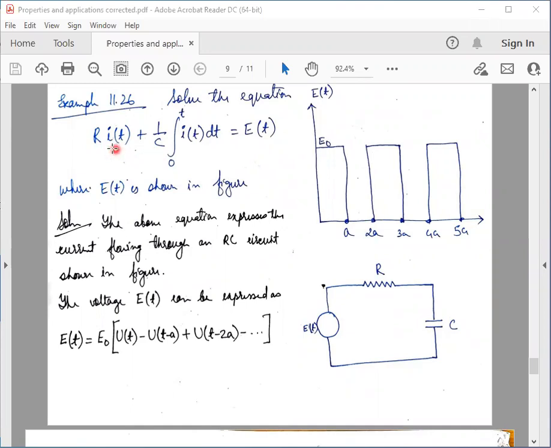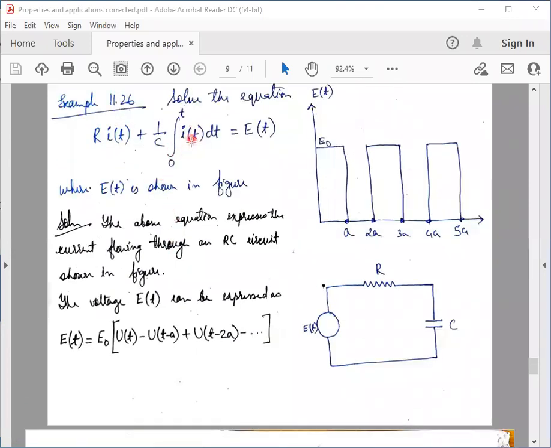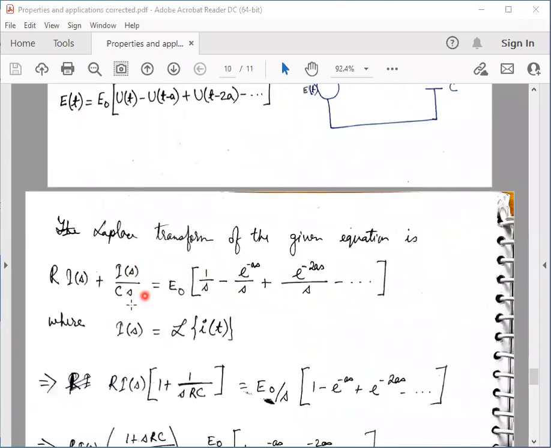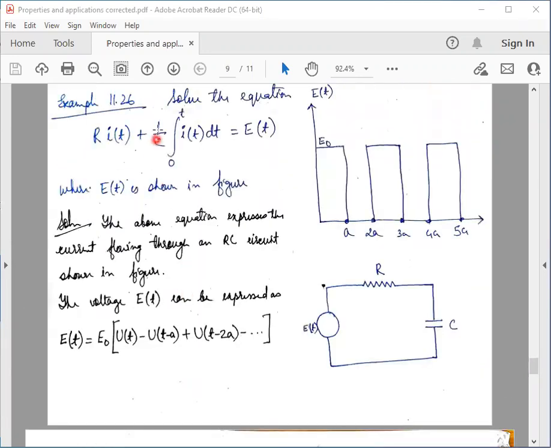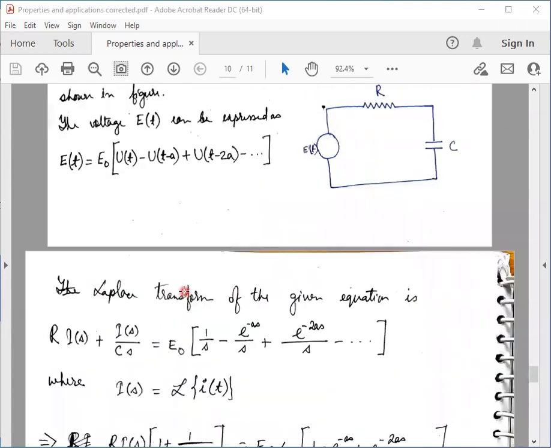The Laplace transform of small i becomes capital I. The Laplace transform of this integral becomes I by S, and since we have a C here, it becomes capital I by CS. And the Laplace transform of E of t.